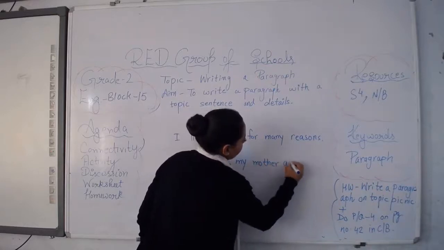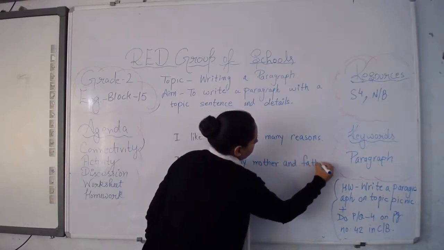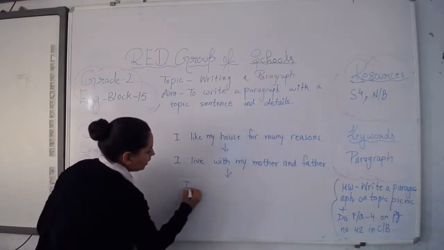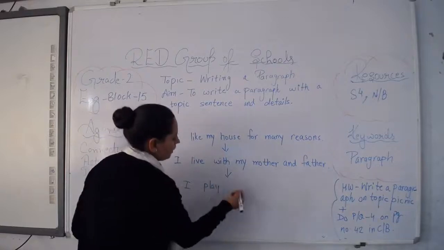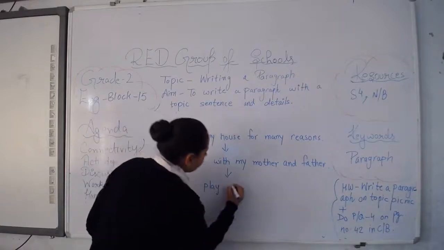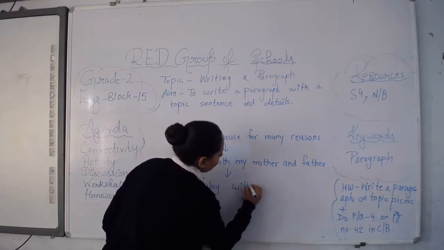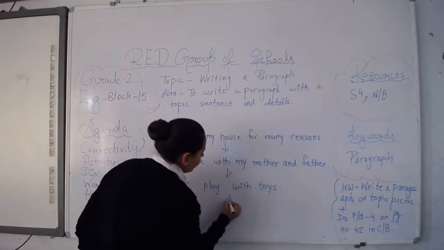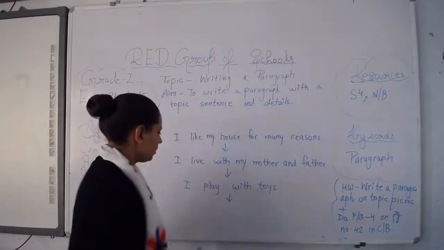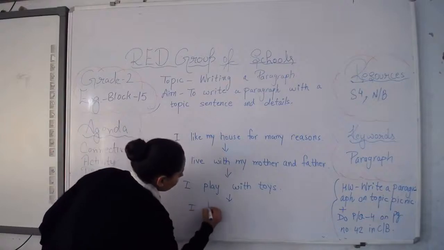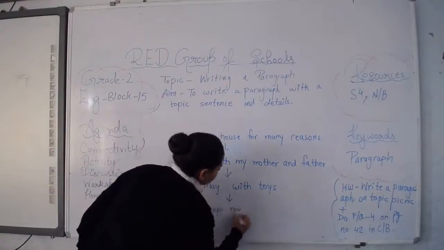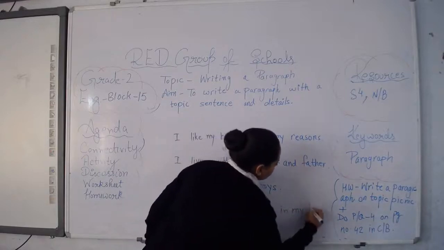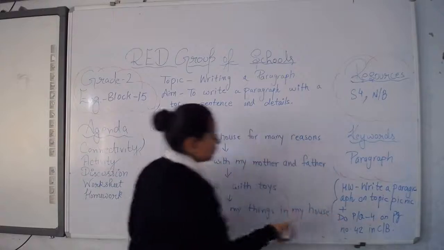Next sentence, what can you write? I play in my house with my toys. So you can write, I play with toys. Next, what can you write? I keep my things in my house. So you know a house is very important.